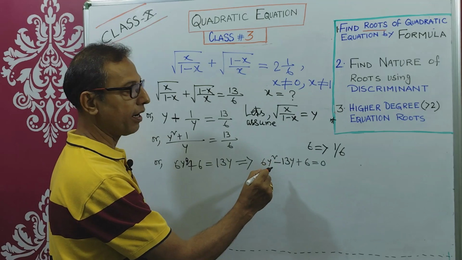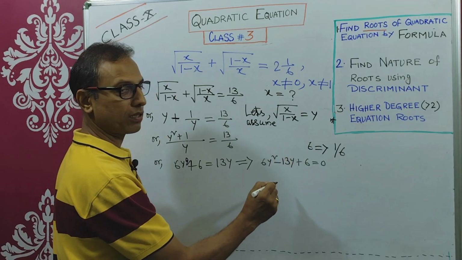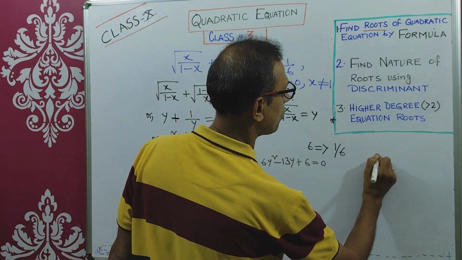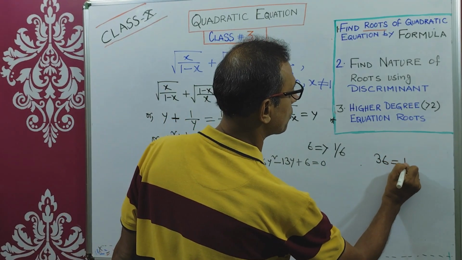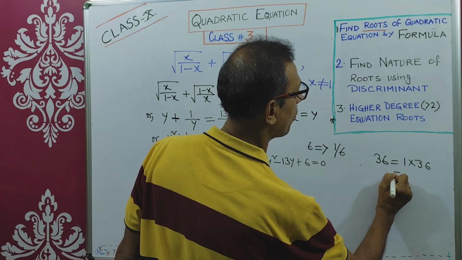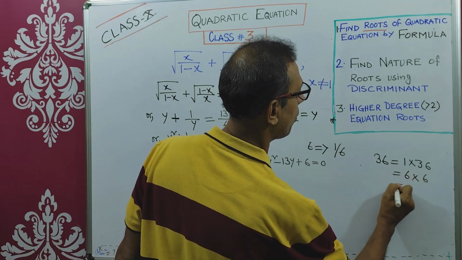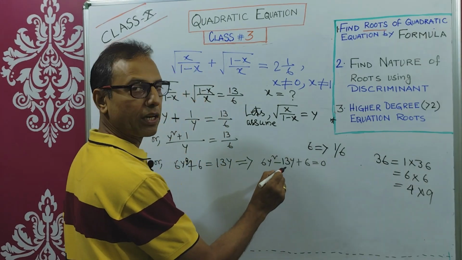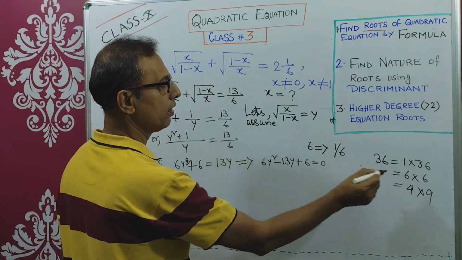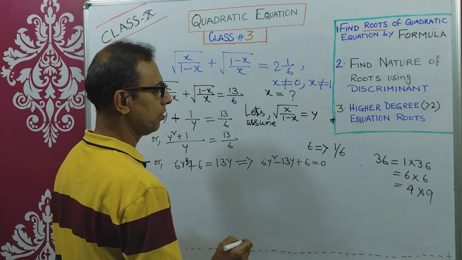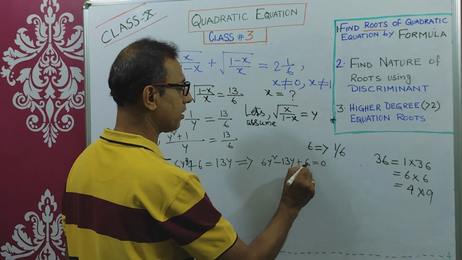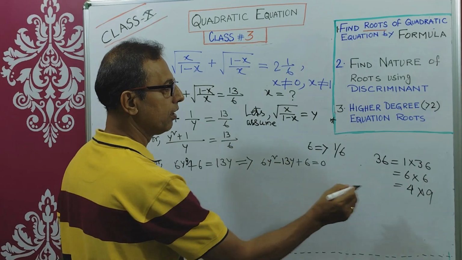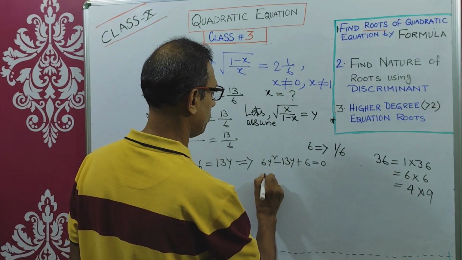How do you break this bx part? So first you multiply a and c. A and c is 36. So what could be the factors? 1 into 36, or it could be 6 into 6, or it could be 4 into 9. Now 1 and 36 you cannot utilize to derive 13y. 6 and 6 also you cannot do. In all cases 36 is the product result, but you cannot break the summation part. Now 4 and 9. So what you can do?